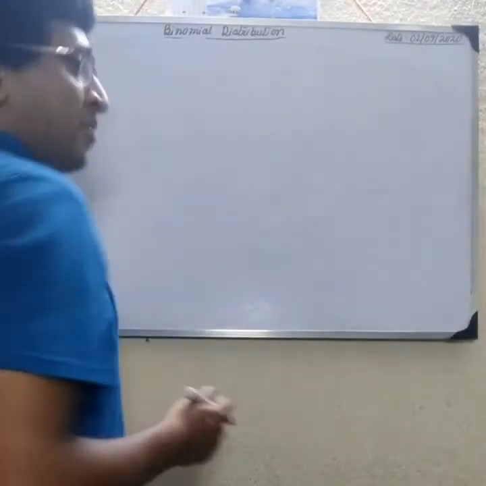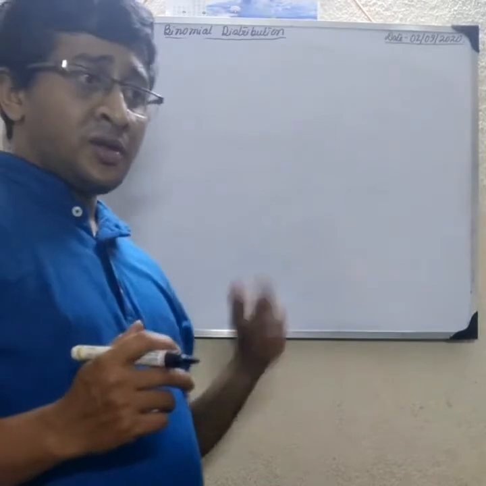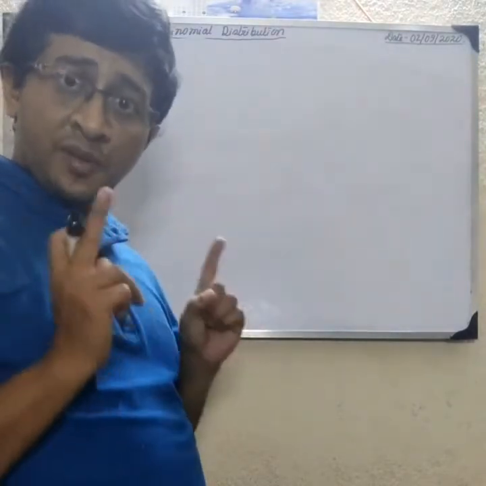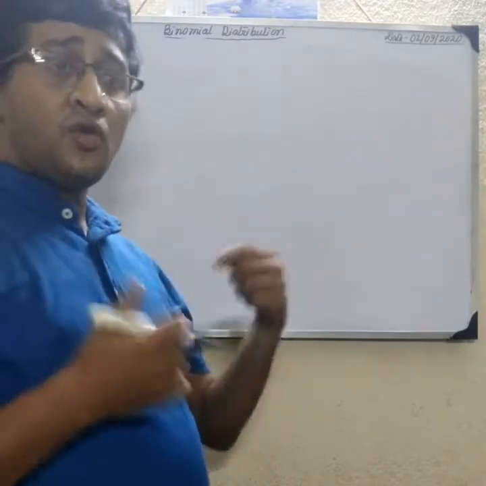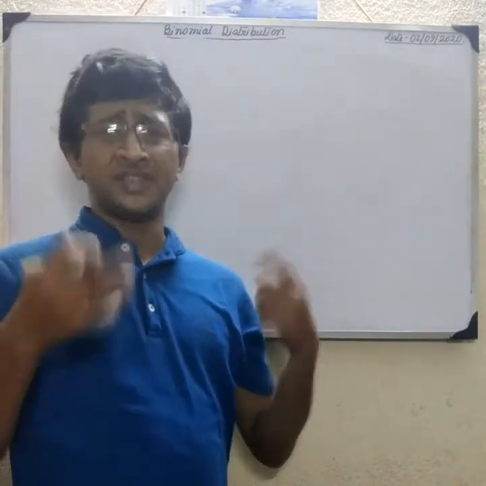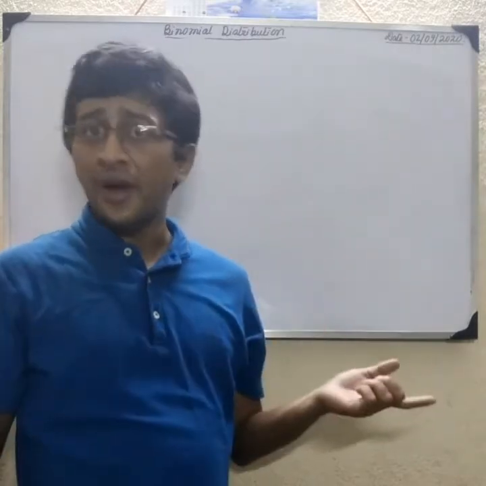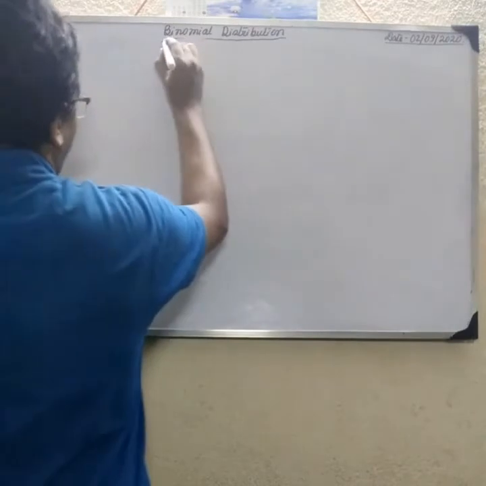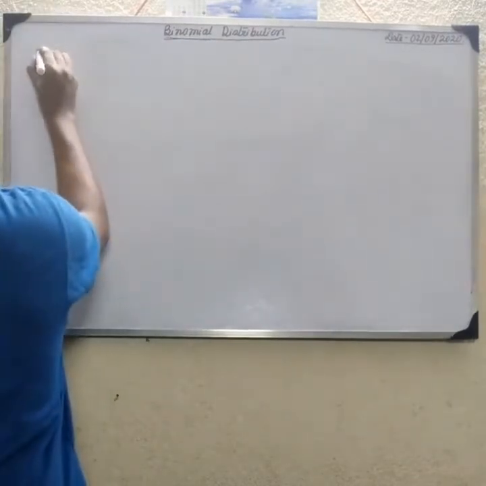So first we verify the binomial distribution. We are given that f(i) is a probability mass function, and we check whether it is one or not. Then we discuss the mean of a binomial distribution and the variance or standard deviation. The positive square root of the variance is the standard deviation of a binomial distribution. Okay, so first, what is the probability mass function?